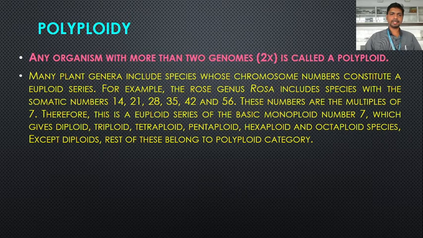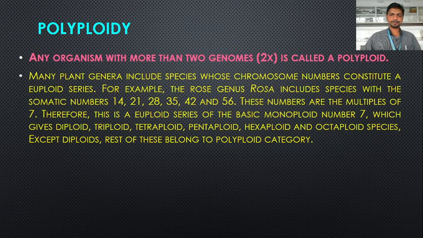Therefore, this is a euploid series of the basic monoploid number 7, which gives diploid, that is 14, triploid 21, tetraploid 28, pentaploid 35, hexaploid 42 and octaploid 56 species. Except diploids, the rest of these belong to the polyploid category.